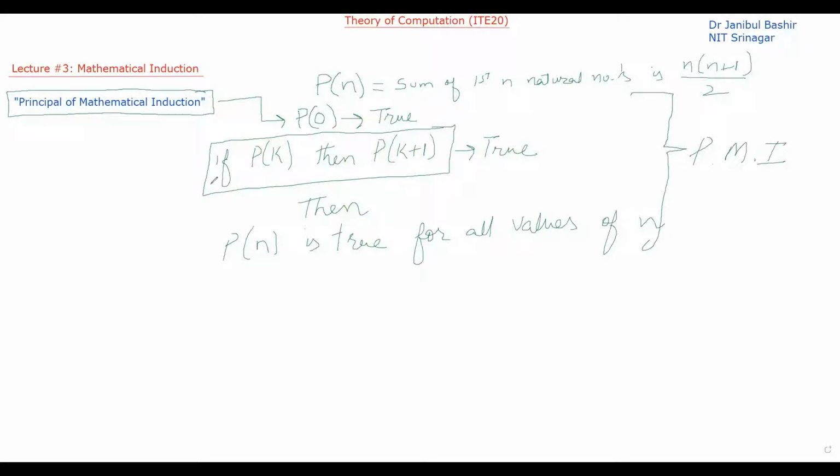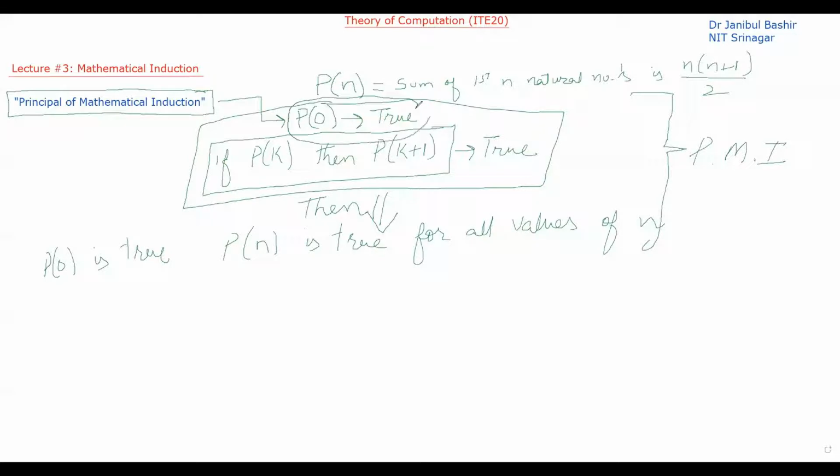So let's see the intuition. Why does the validity of these two statements imply this statement? When we are saying P of 0 is true, it means this particular statement is true.